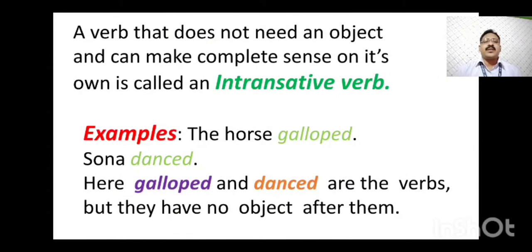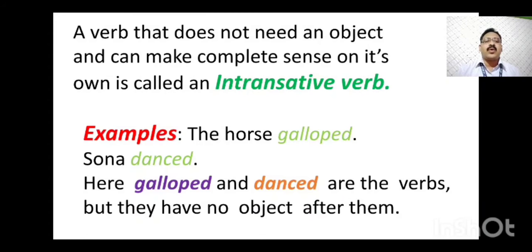Next, a verb that does not need an object and can make complete sense on its own is called an intransitive verb. Here also a verb is there, but after the verb we will not find any object. Still it makes complete sense.